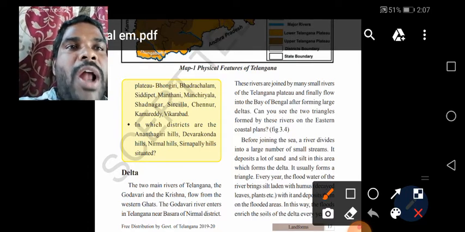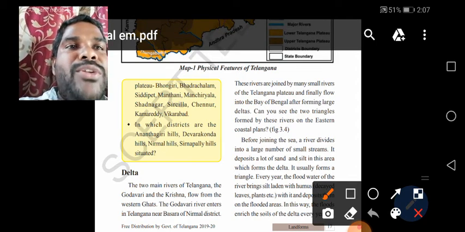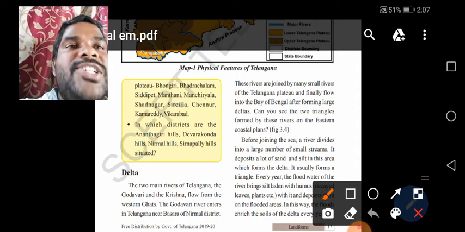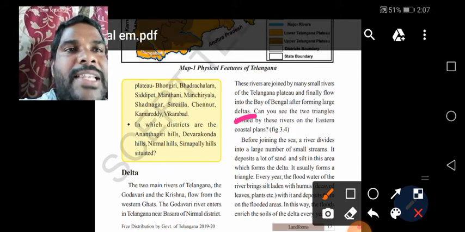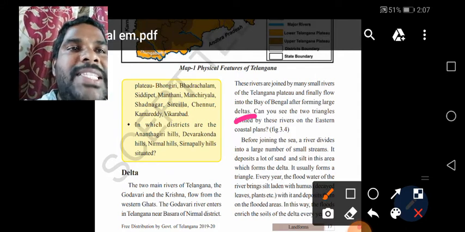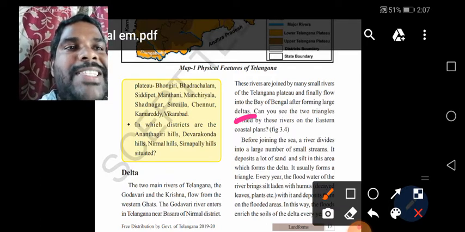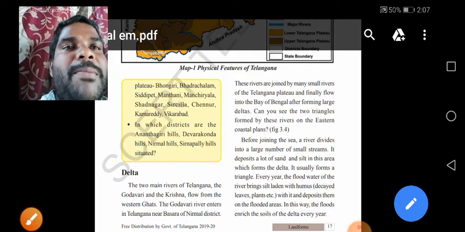See the small rivers of the Telangana plateau finally flow into the Bay of Bengal, and after that they form large deltas. Can you see the two triangles formed? Two triangles formed by these rivers on the eastern coastal plains. Suppose for example I will show the map of Telangana. You observe the map of Telangana.